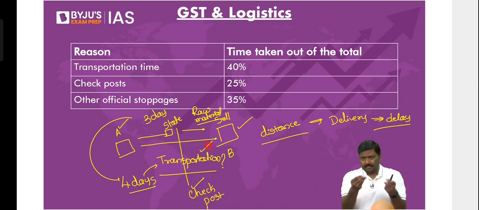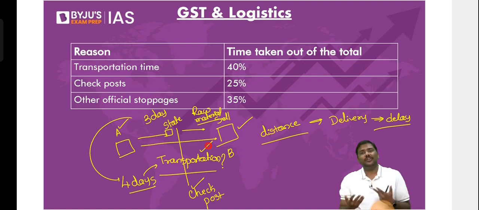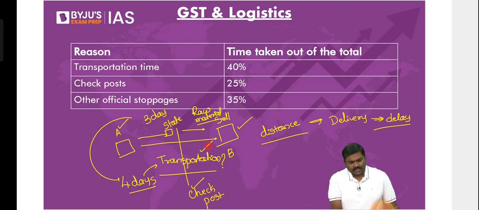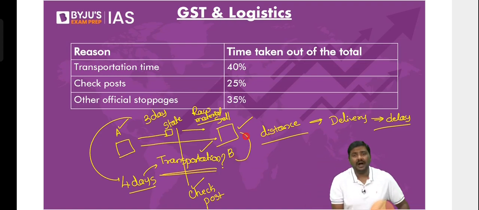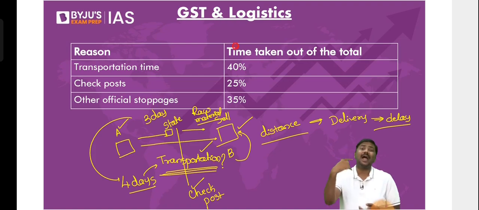Why? Imagine you want to transport the raw material. You don't have the trucks. You will hire a truck. Now, rather than hiring for 3 days, you'll have to hire the truck for 4 days. And when you hire the truck for 4 days, what do you think will happen to the transportation cost? The cost of transportation increases, and as a result of this, market price also increases. So apart from delays in providing the goods or raw materials, now the cost of transportation is also increasing, which is going to add to your market prices.